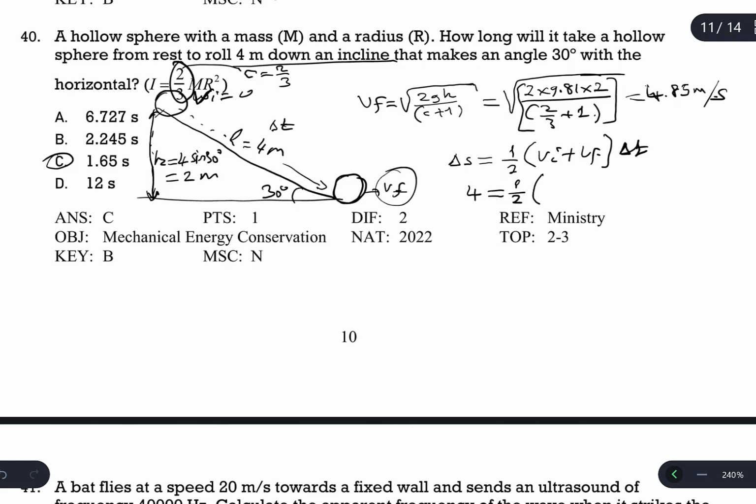V initial is 0 because it's from rest. V final is 4.845. Delta t is the question. So when we continue with the mathematics, 4 times 2 is 8. 8 divided by 4.85. Delta t is going to be 1.65 seconds.